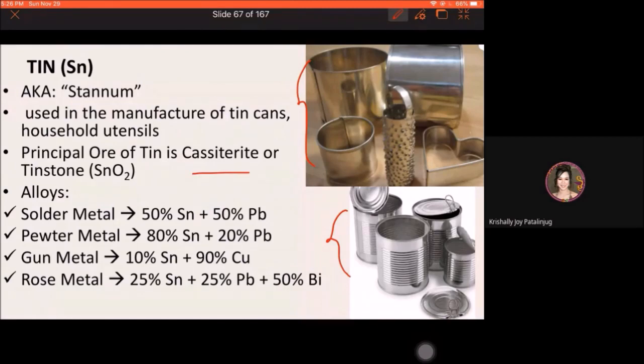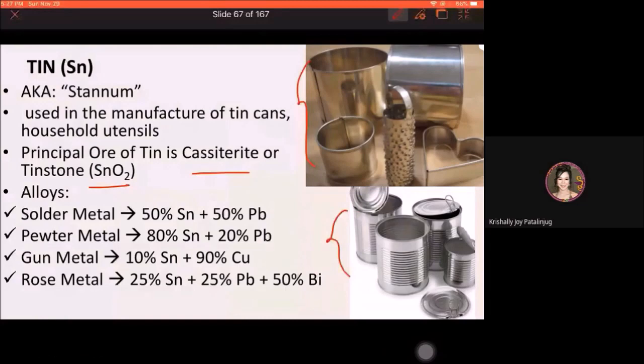Alright? Then for the natural occurrence of tin as a mineral, it can occur in a form of cassiterite or chemically known as stannic or tin dioxide. All right. Then for the alloys of tin, okay, we have different alloys of tin. Take note again, what is the purpose of having alloys? Combining two or more metals. That is to provide greater strength. Okay, for that method para mas resistant sila sa corrosion.